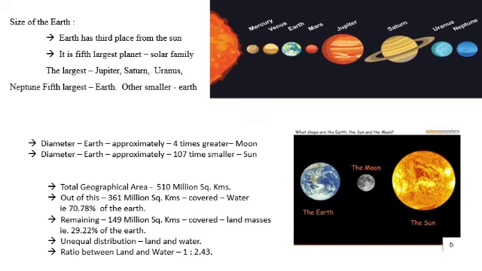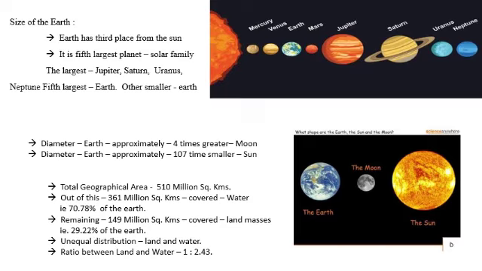The largest or the biggest planet in the solar family is Jupiter. The second largest is Saturn. The third largest is Uranus. The fourth largest is Neptune. And the fifth largest planet in the solar family is Earth. The other planets are smaller than the Earth.